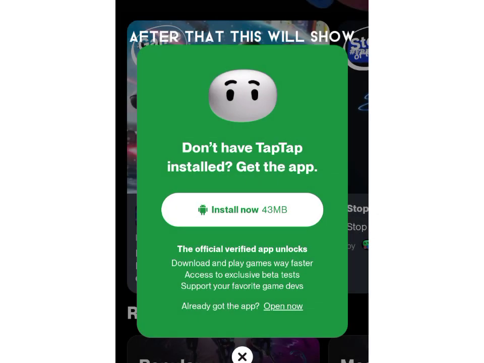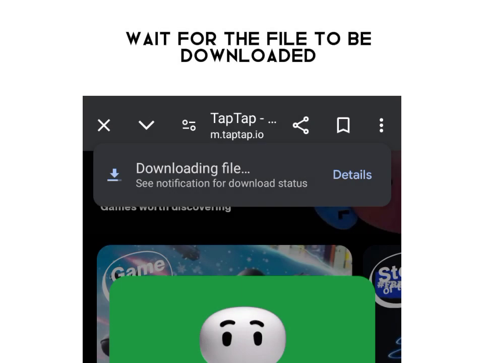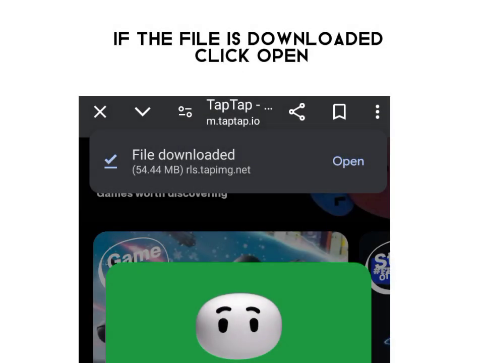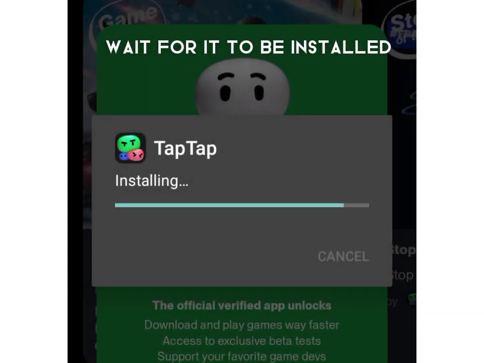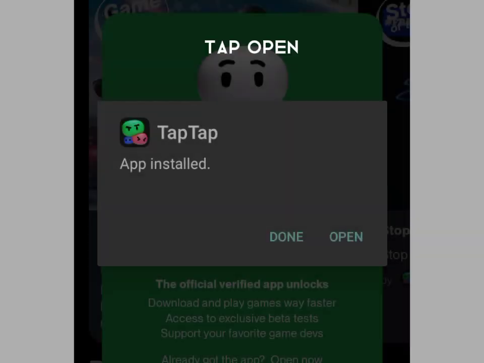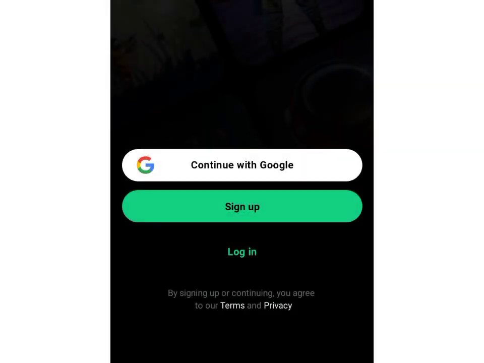After that, this will show. Tap Install now. Wait for the file to be downloaded. If the file is downloaded, click Open, and then tap Install. Wait for it to be installed. Tap Open. Here, you'll need to sign in.